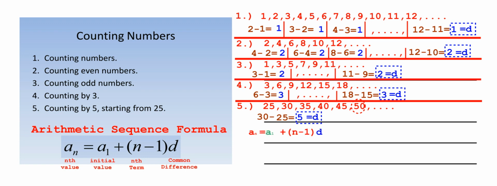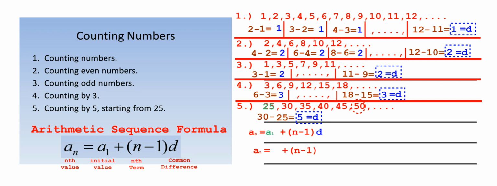So let me rewrite our formula here on the link area to make it easier to visualize. We have a sub n equals a sub 1 plus, in parentheses, n minus 1, close our parentheses, times the common difference. And if we notice, I'm just going to fill in the blanks for this one, since all we're missing is the first term and the common difference. A sub 1, your first term, is the 25.